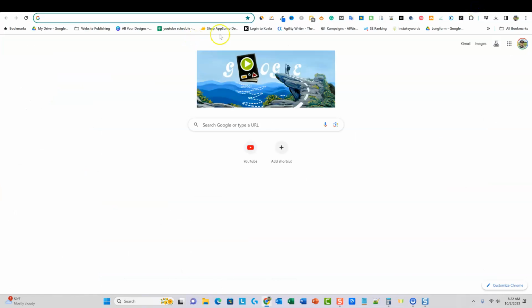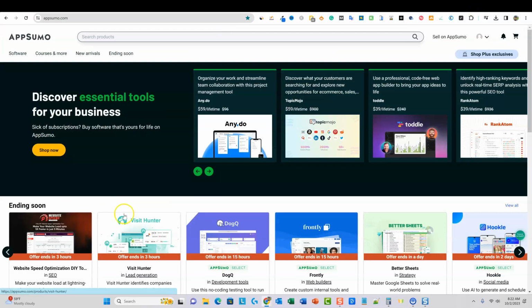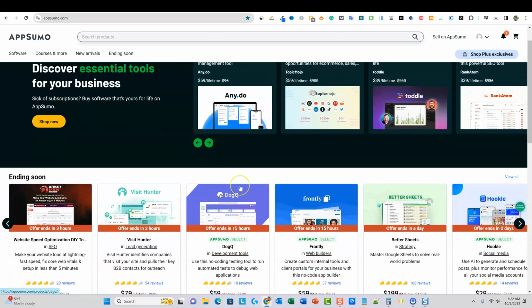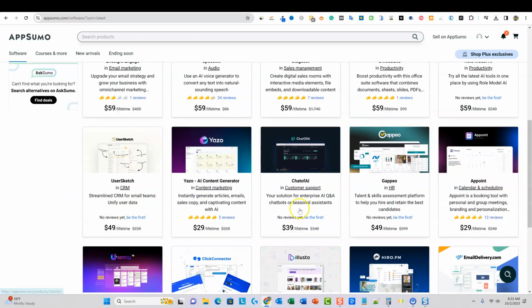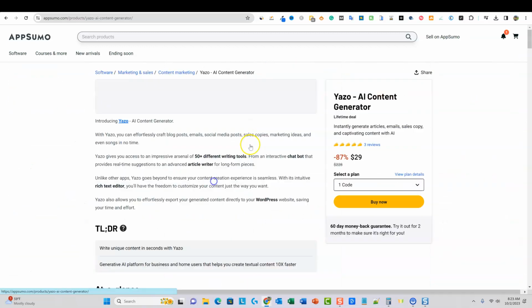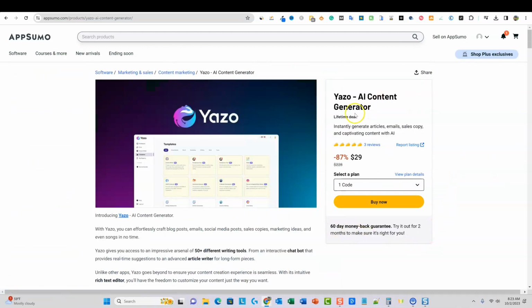So let's just pretend that we're over here on, I do AppSumo reviews, and let's just say go to the latest software. There was one that was an AI. Okay, yeah, this one right here. I do a lot of these kind of reviews. So it's Yazo, AI content creator.